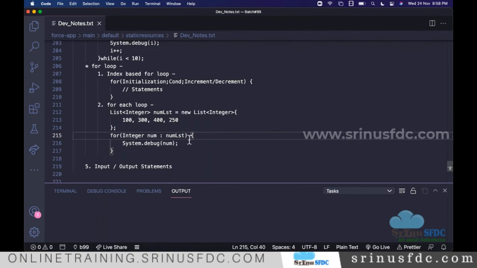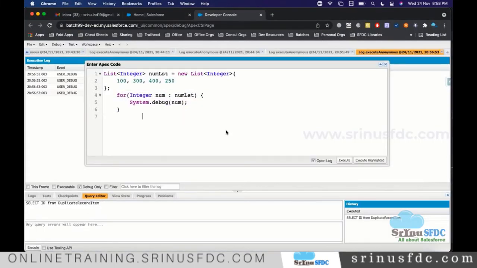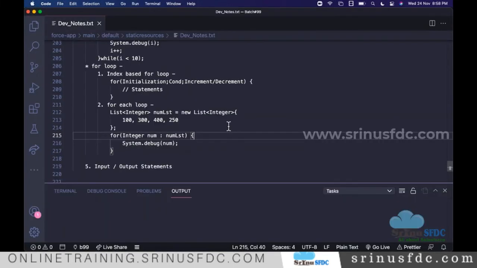So now we are done with this. Any questions so far? Even the num list will be having the same elements. Yeah, same elements. That's what we are iterating.